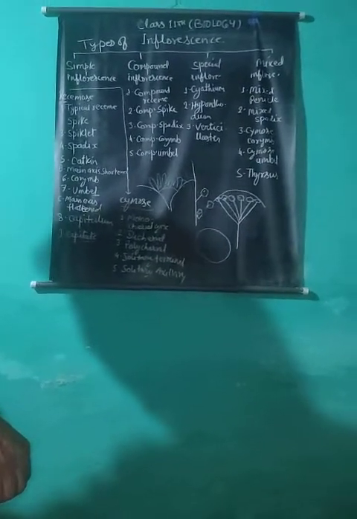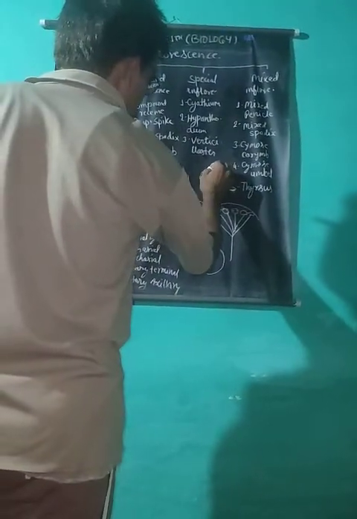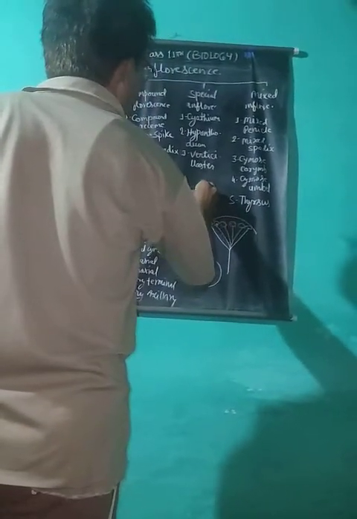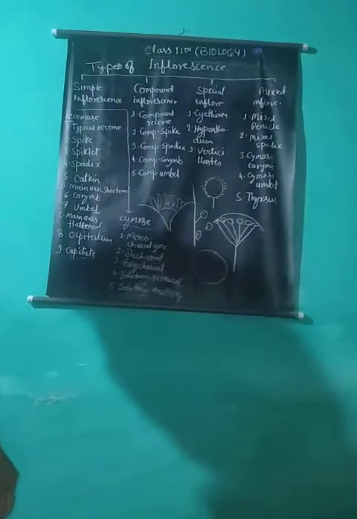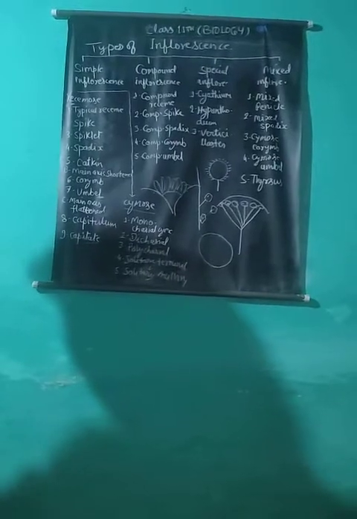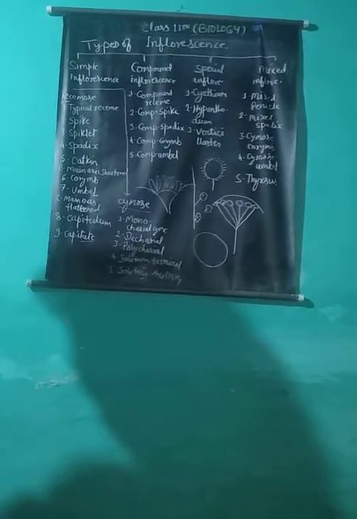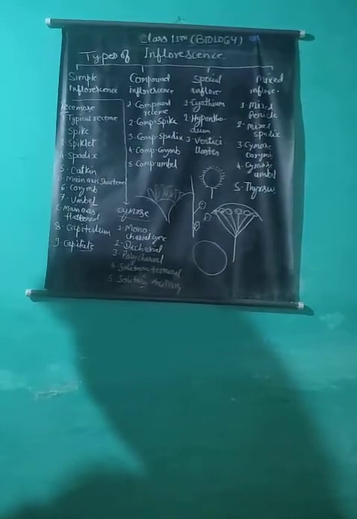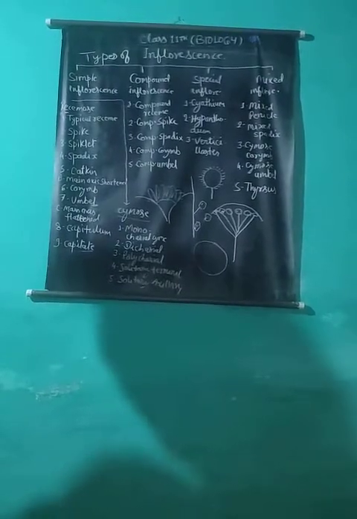The peduncle is reduced or condensed to a circular disc, which bears sessile flowers. The oldest flowers are in the center and the youngest toward the periphery of the disc, centripetally arranged. Flowers form a compact globose head.